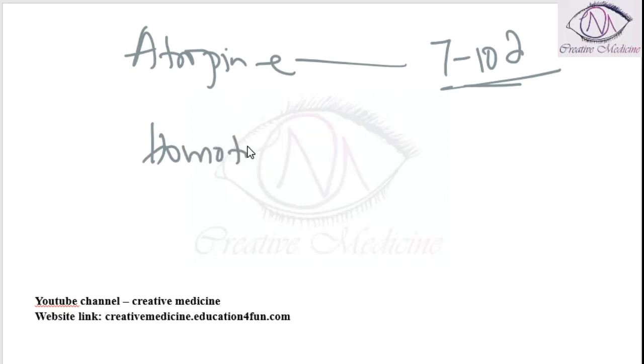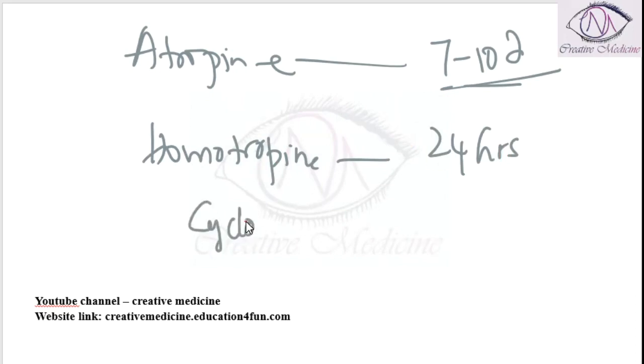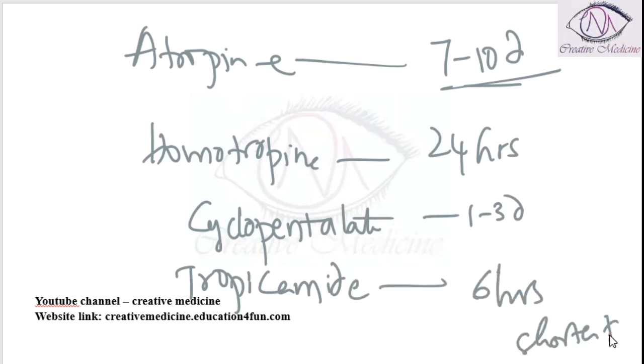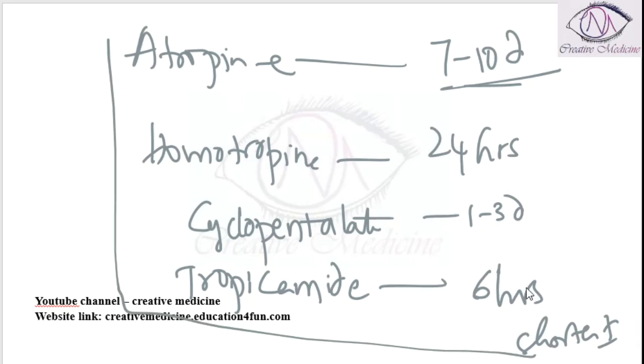Then the other mydriatics are homatropine, which has a duration of 24 hours. Then we have cyclopentolate, which works for around 1 to 3 days. Then we have tropicamide, which is the shortest acting, working for 6 hours. So these are the anticholinergics which can be used for mydriasis for fundal examination.